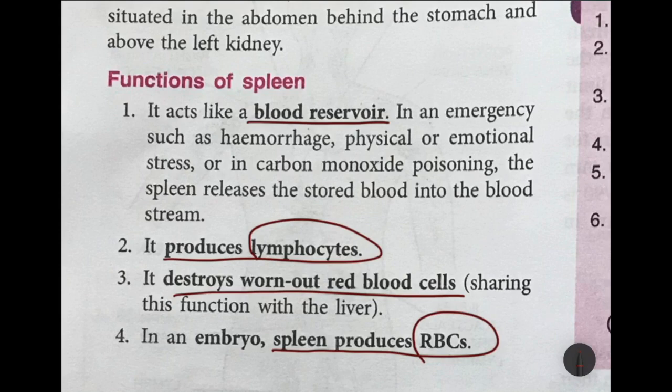Now for your assignment, which you are supposed to submit on Wednesday, what I want you to do is to write down about the two blood circulations, that is pulmonary and systemic, draw the diagram and explain it.